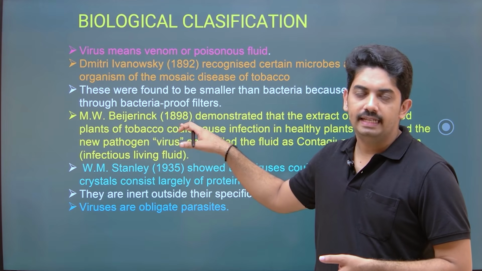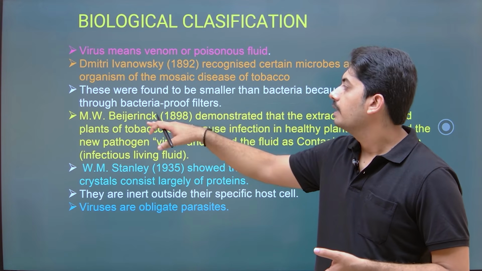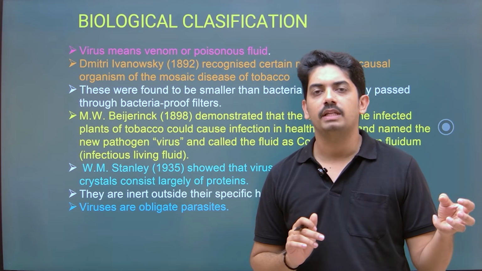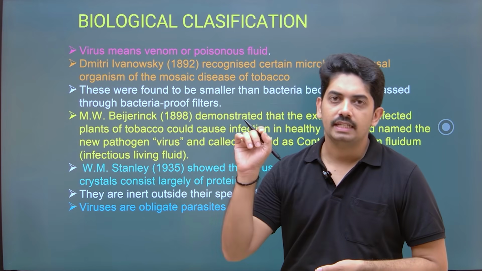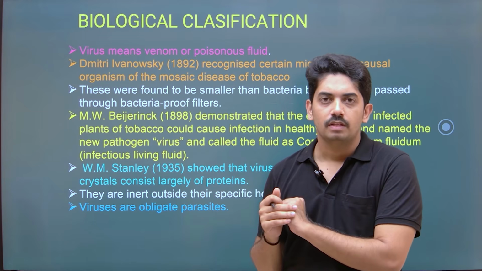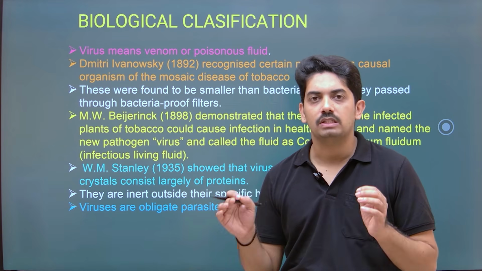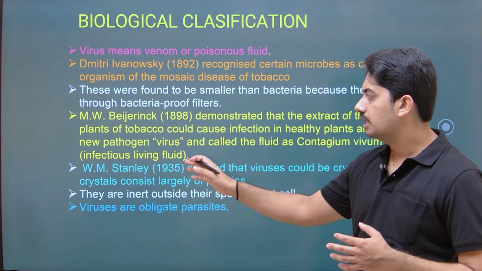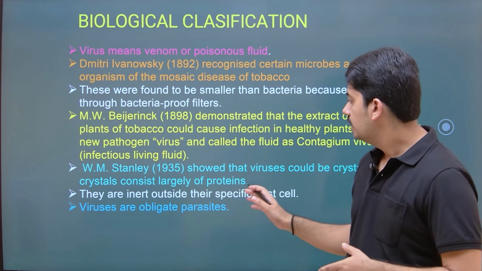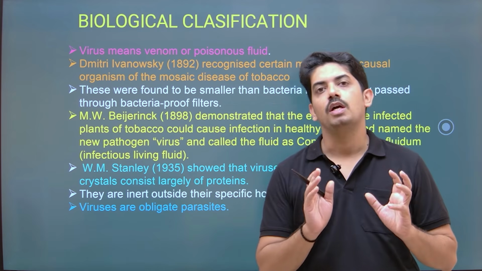In 1898, after 6 years of the contribution of Dmitry Ivanovsky, M.W. Beijerinck took the sap from the infected plant and injected it to the healthy plant. Now the healthy plant got the disease. So he named it Contagium vivum fluidum, an infectious living fluid. And W.M. Stanley in 1935 showed that viruses could be crystallized, and crystals consist largely of proteins.